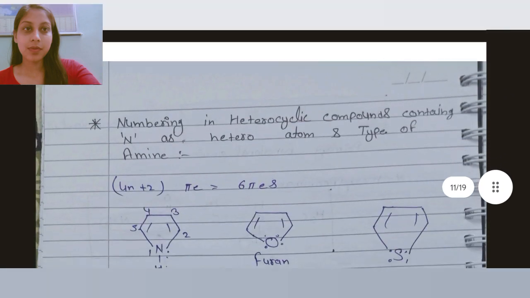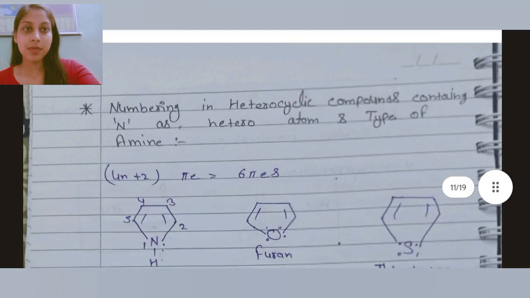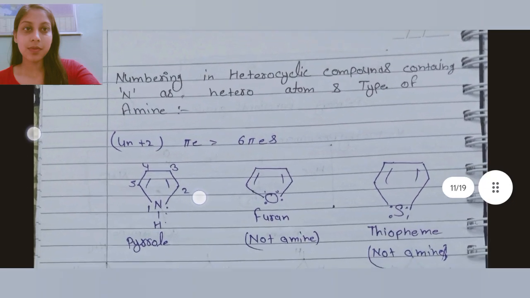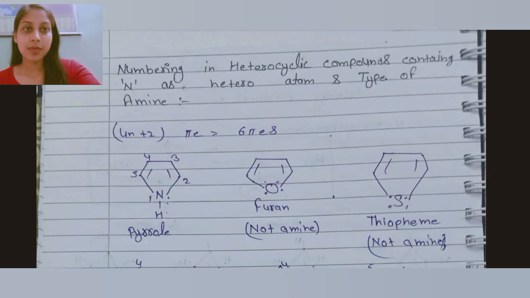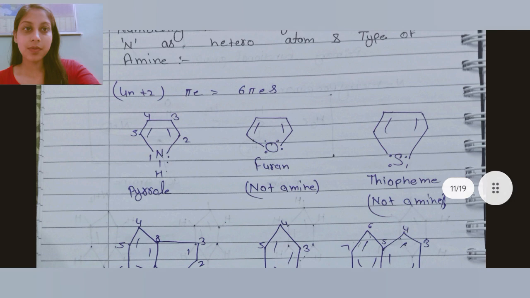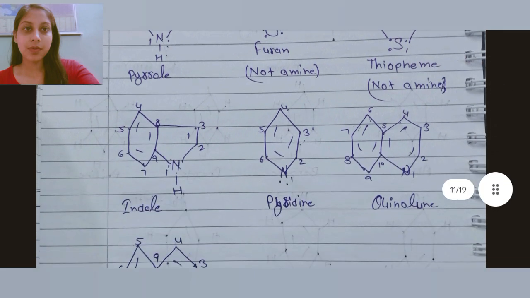Now numbering in heterocyclic compounds containing N as the heteroatom, and their type, amine. Pyrrole: 4n plus 2 pi electrons equals 6 pi electrons, so pyrrole. Second is furan, not amine. Thiophene, not amine.